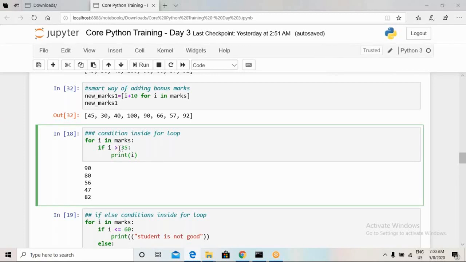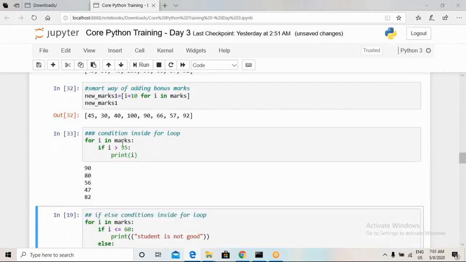Here we will check whether the value of i is strictly greater than 35 or not. If the value is strictly greater than 35, then only print the value of i, otherwise don't print it. So basically, whenever this condition is true, it will enter into this line and execute it. Otherwise it will just move on, and the for loop will take the next value from the marks list.